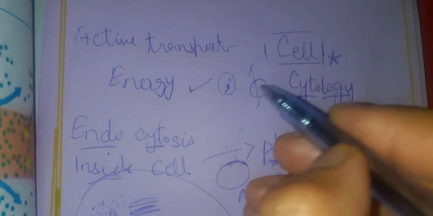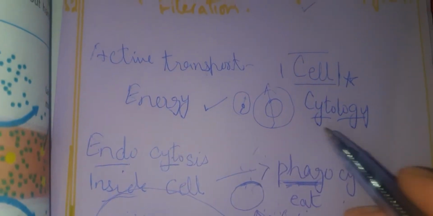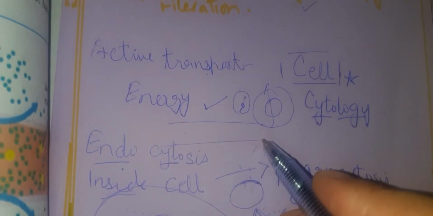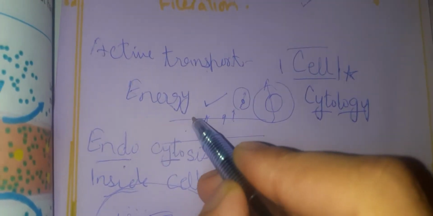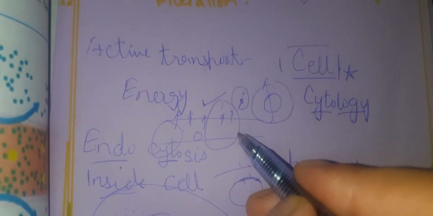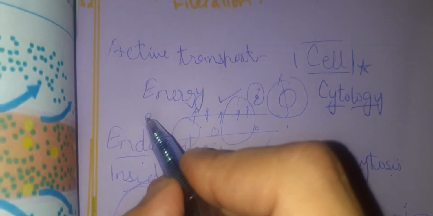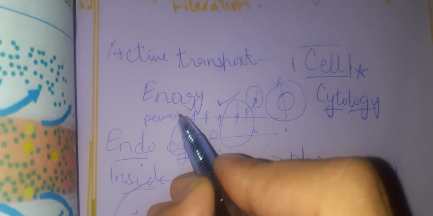If I have a membrane that allows all types of materials to go out, no matter bigger, smaller or extra large, that type of membrane will be called a permeable membrane, right?